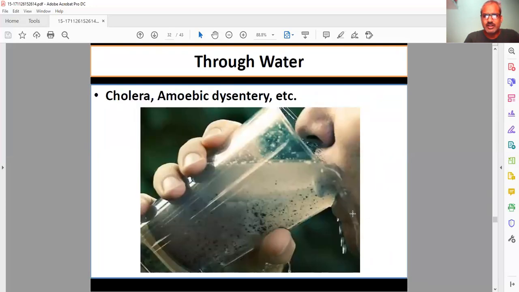Next is cholera and amoebic dysentery. These diseases spread through water, especially dirty water if you eat or drink it. Clostridium tetani is also a bacteria. So diseases are spread if you drink unhygienic water. In the diagram you can see he is drinking unhygienic water.